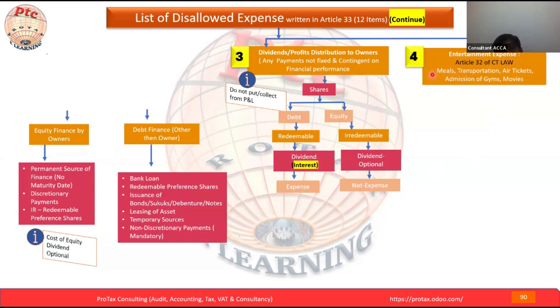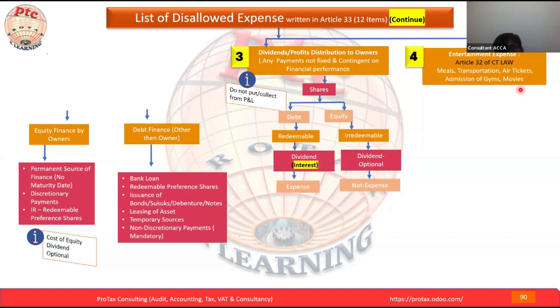Normally we are familiar with lunch, some annual dinner or meals, transportation, air tickets, or admission to a gym or movies. Something like that we are giving to the employees, the customers, the partners, the vendors, and different stakeholders in the business.